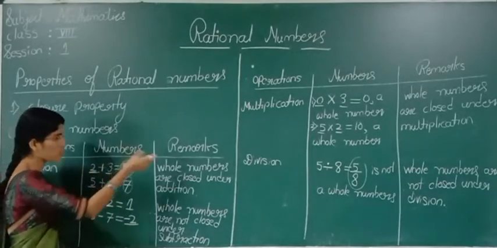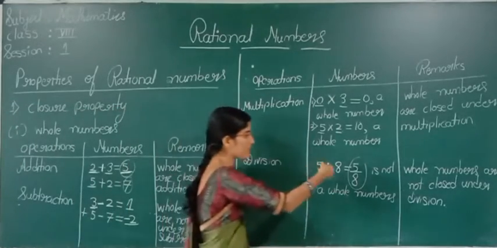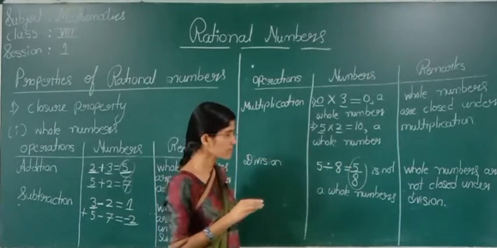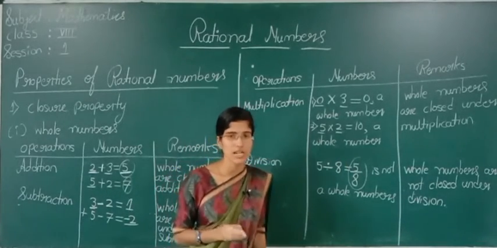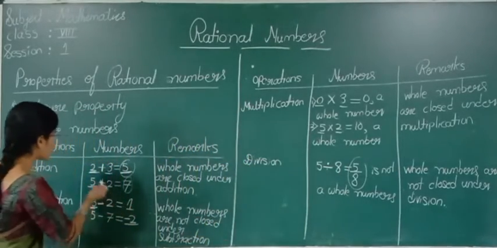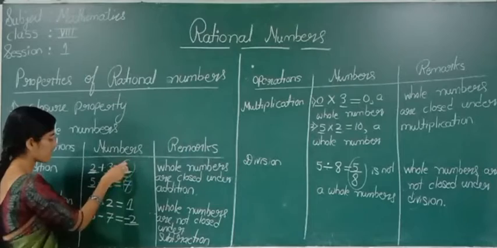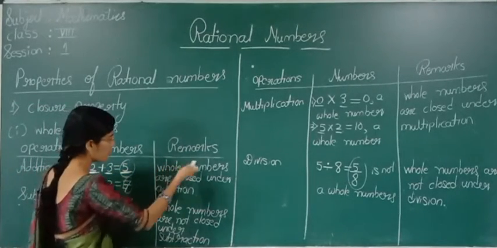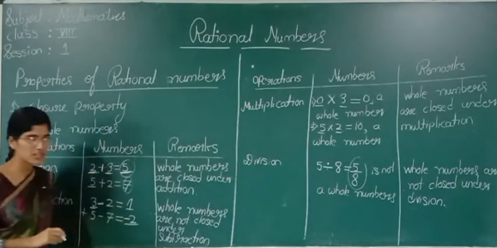If you take two whole numbers and the result is not a whole number, then whole numbers are not closed under the respective operation. Now see here. We took two whole numbers and got the answer as a whole number only. Therefore, whole numbers are closed under addition.